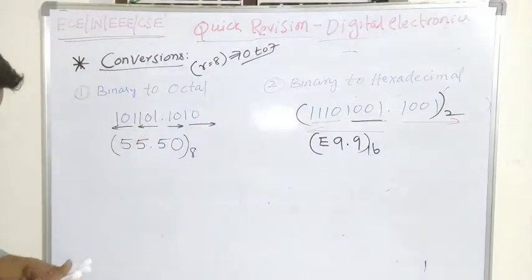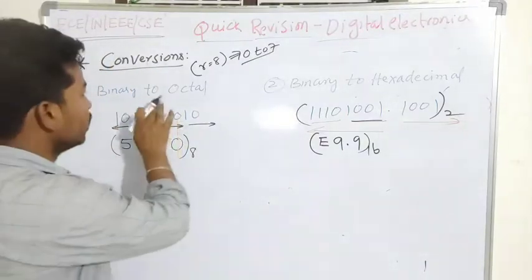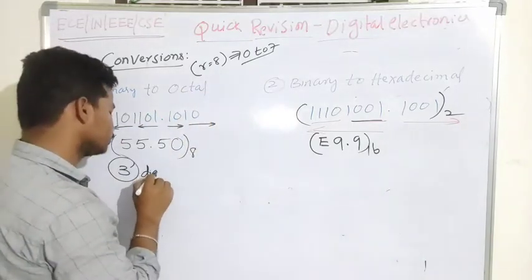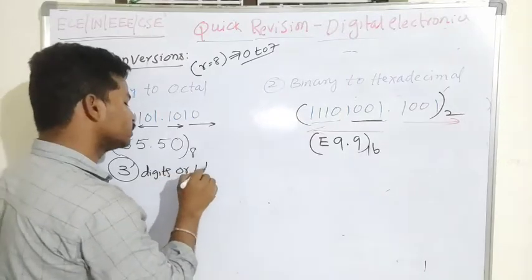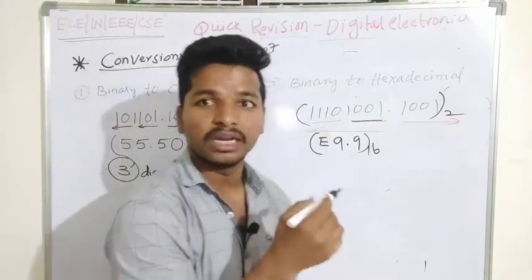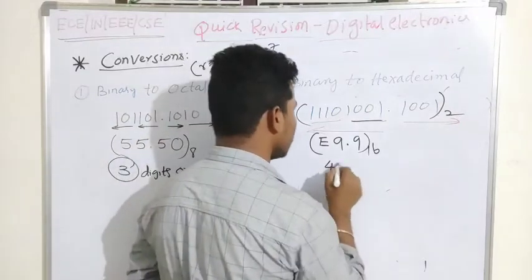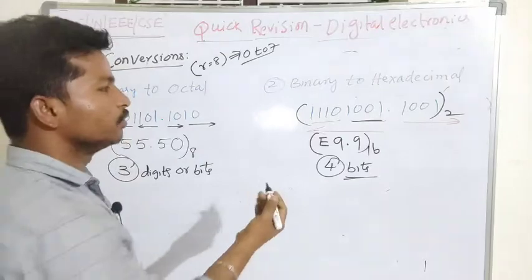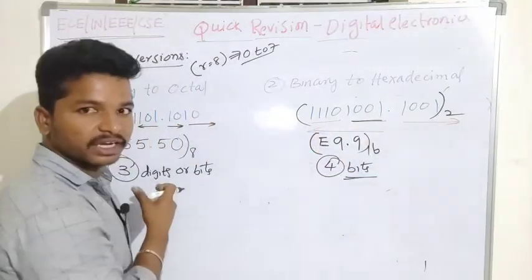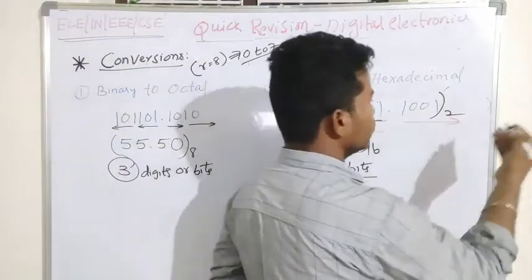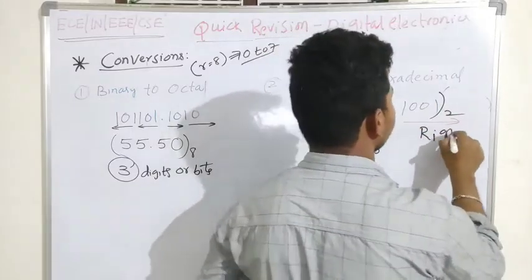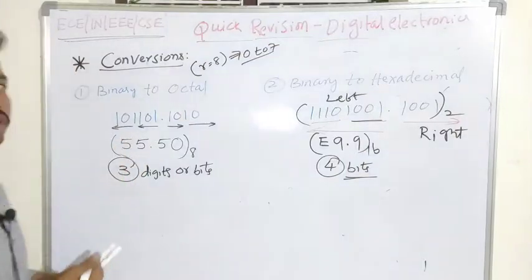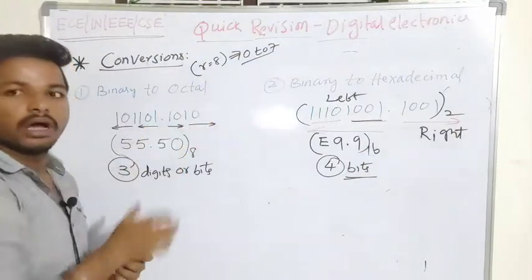So when you are going to convert a binary number system to octal number system, we have to consider three digits or 3 bits. When I want to convert a binary number system to hexadecimal number system, I have to consider 4 bits. In the integer part, we have to move in the left side direction. In the decimal part, we have to move in the right side direction. This is important for the conversion from binary to octal.